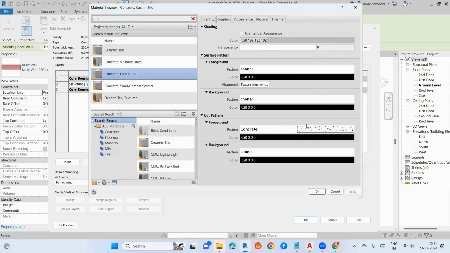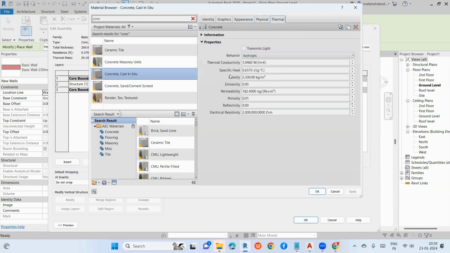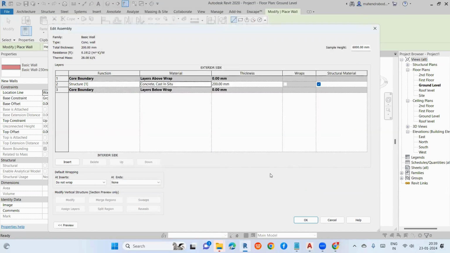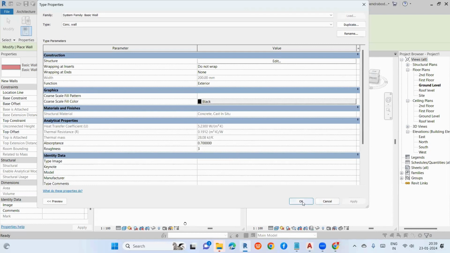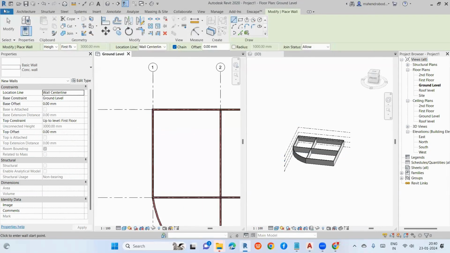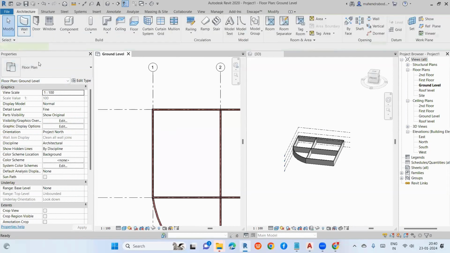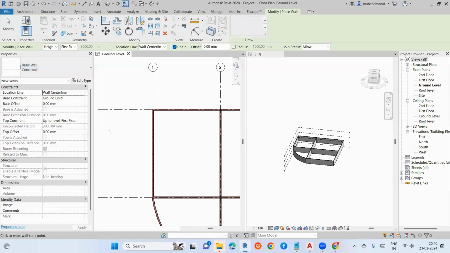See the graphics, appearance. See that some thermal conductivity, heat, density. So these are some data. Give OK. So now, see, concrete walls are created.